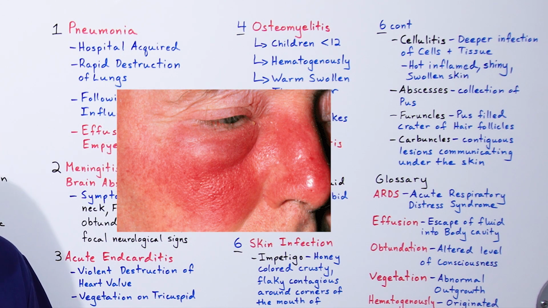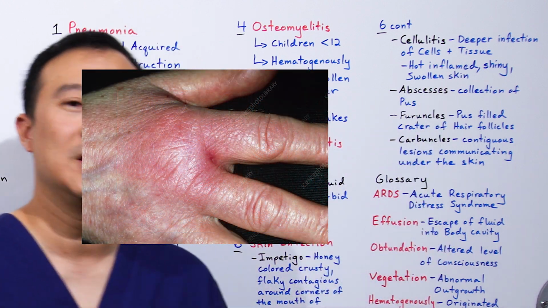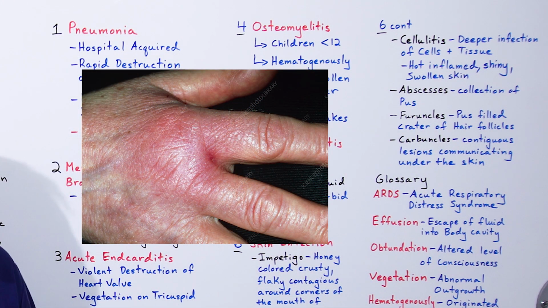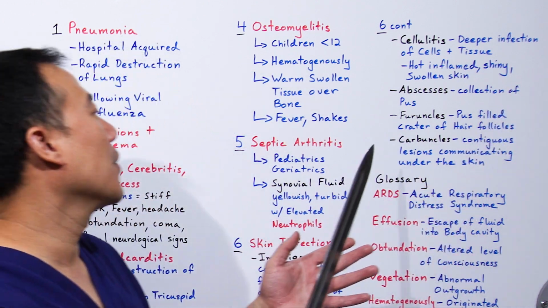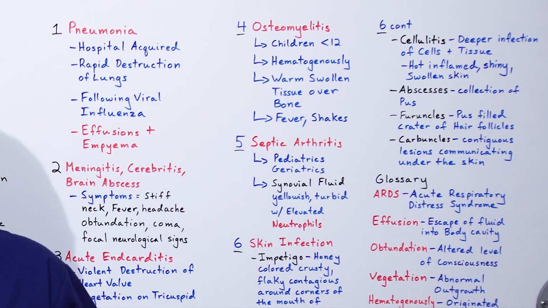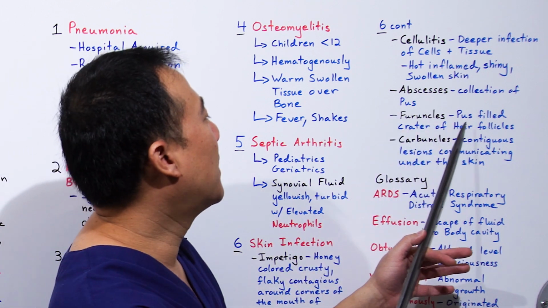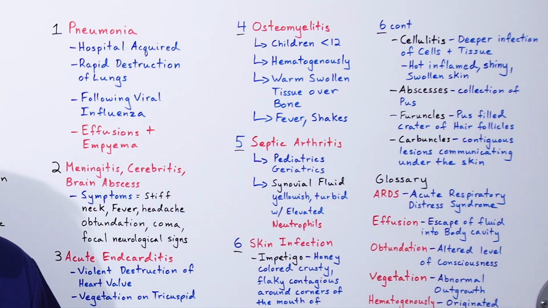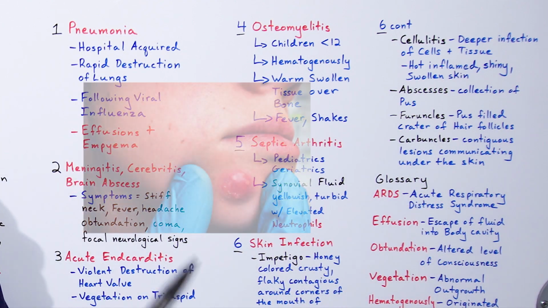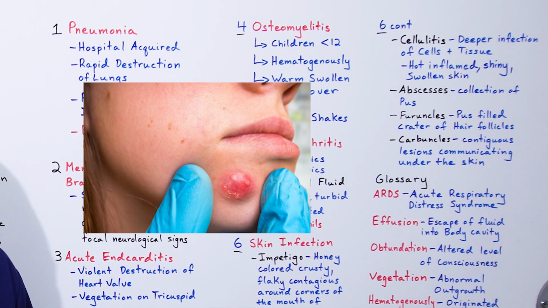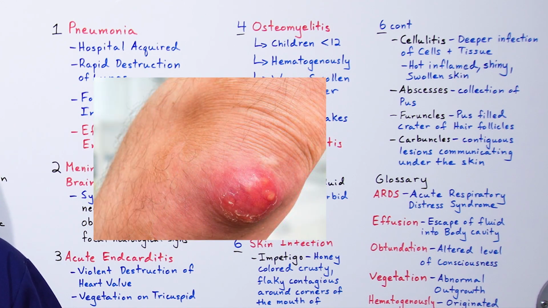The key clues are hot, inflamed, shiny, swollen skin. Check a picture out of this and go from there. Abscess is a collection of pus. Furuncles, fur being the key word, hair follicles. It's the pus-filled crater of hair follicles. Carbuncles, contiguous lesions communicating underneath the skin. Google a picture of this and you'll understand what carbuncles look like on a patient.